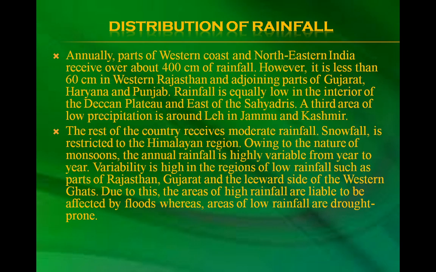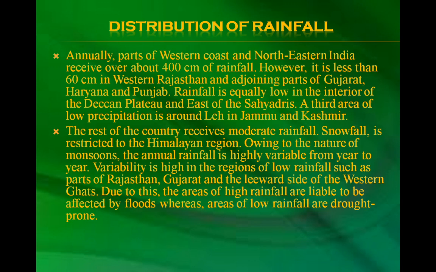Distribution of rainfall. Annually, parts of the western coast and northeastern India receive over about 400 centimeters of rainfall. However, it is less than 60 centimeters in western Rajasthan and adjoining parts of Gujarat, Haryana and Punjab. Rainfall is equally low in the interiors of the Deccan Plateau and east of the Sahyadris. A third area of low precipitation is around Leh in Jammu and Kashmir. The rest of the country receives moderate rainfall. Snowfall is restricted to the Himalayan region.